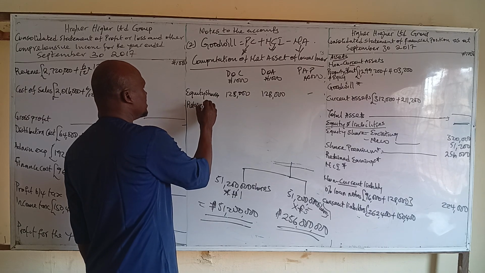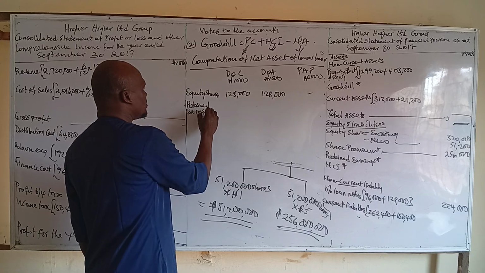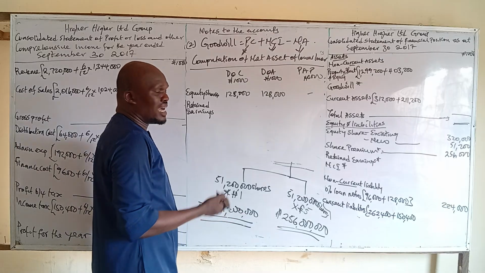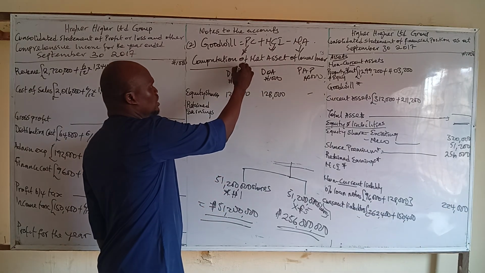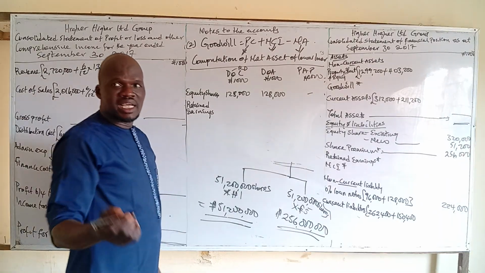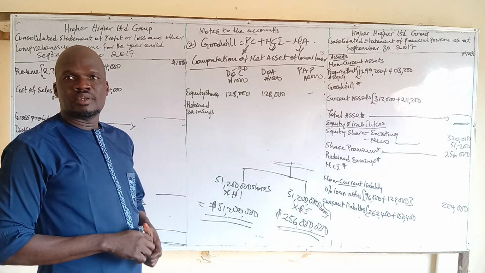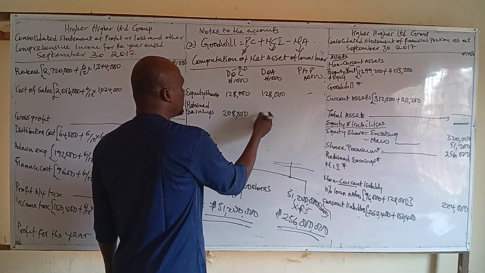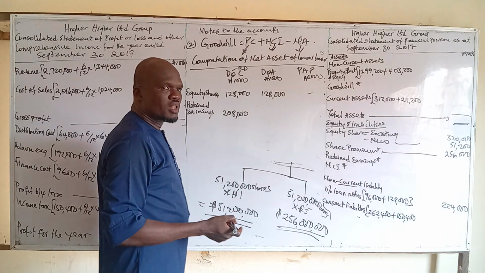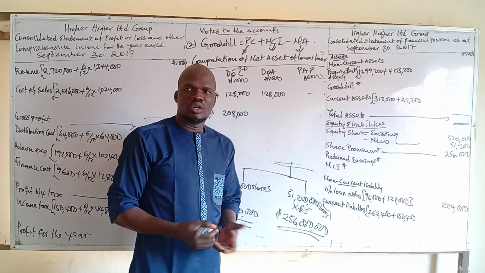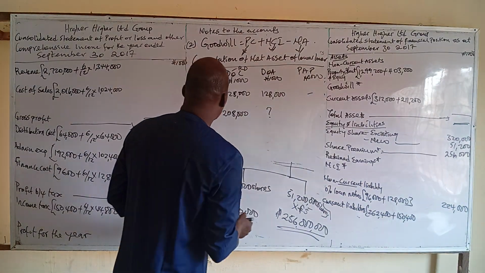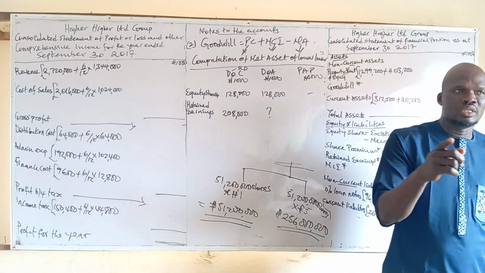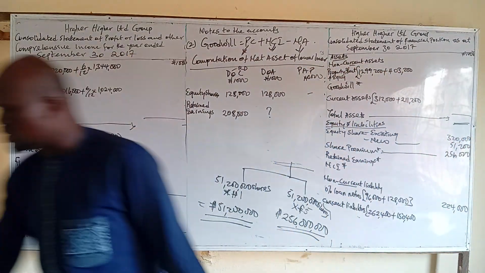Retained earnings. Retained earnings at consolidation date. Are we given? That's the reporting date. You don't call it consolidation, you call it reporting date. So check the SFP of the lower. Then the one at acquisition date, are we given the additional information? Not given. So what do we do now? Where you are not given, what do we call it? The retained earnings at acquisition date.